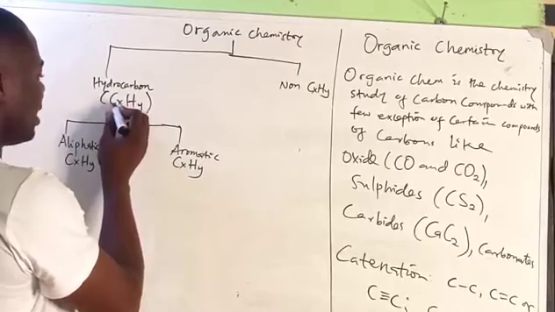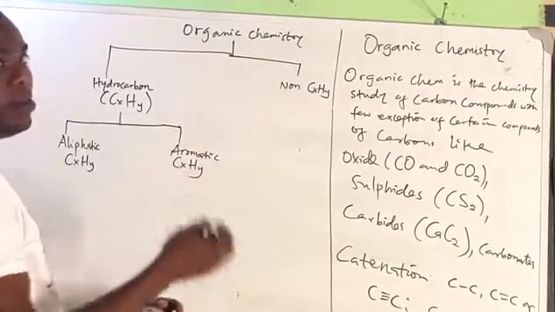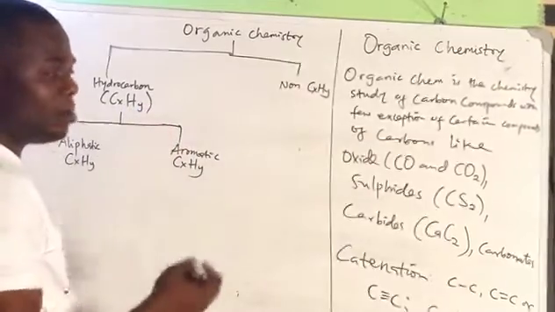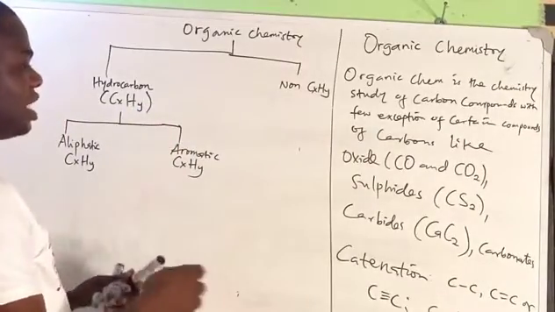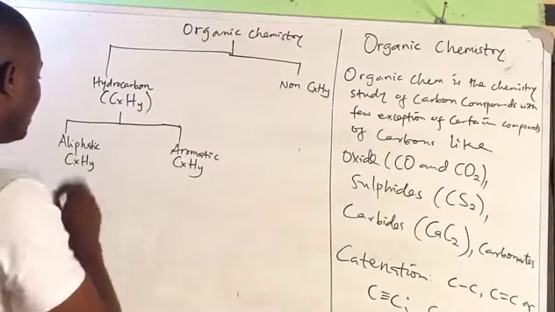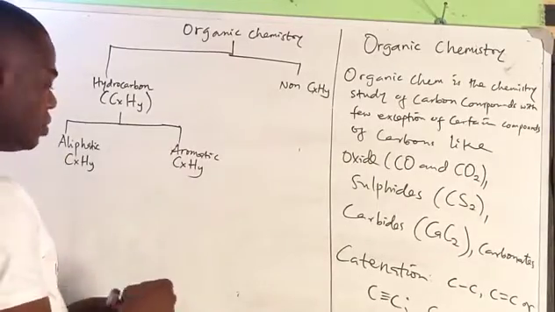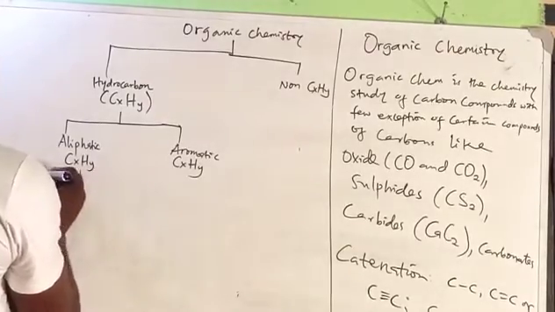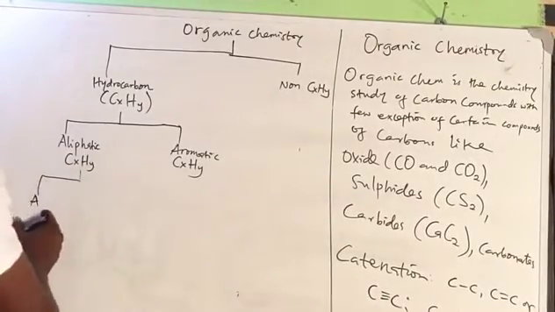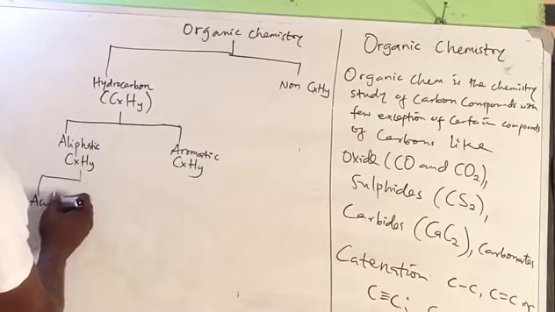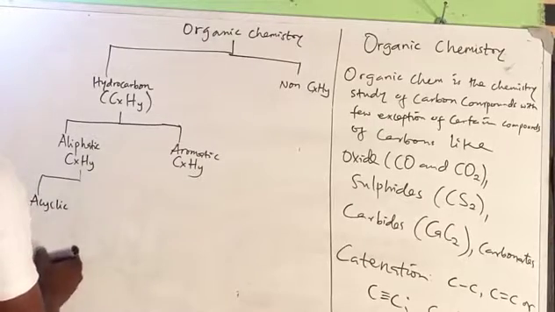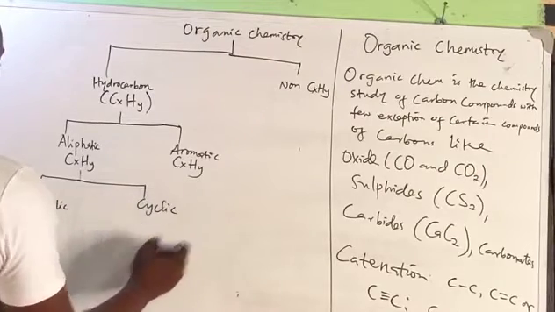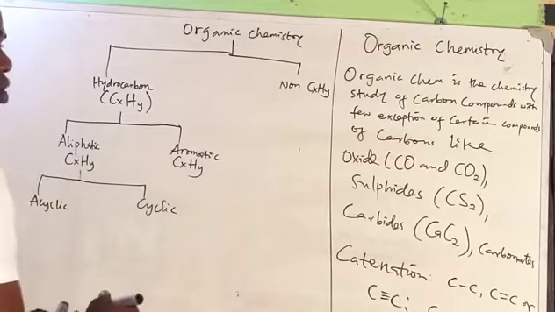With C being carbon and x representing the number of carbon atoms, H hydrogen and y representing the number of hydrogen atoms attached across carbon. So we have aliphatic hydrocarbons and aromatic hydrocarbons. Under aliphatic hydrocarbons, we have a class called acyclic and another called cyclic hydrocarbons. The word acyclic means not being circular.